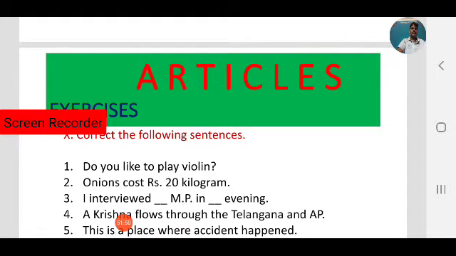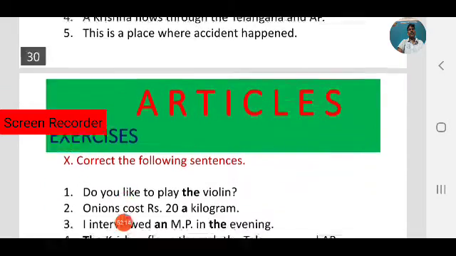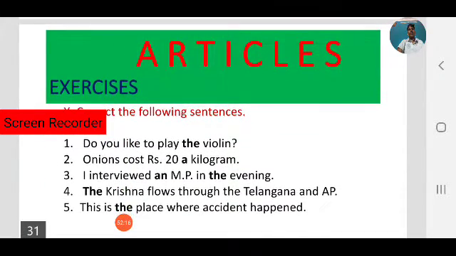Here, check your answers. Very simple, what we have discussed in the last two sessions, and we also discussed some aspects in this session. Do you like to play violin? What's the correct one? Do you like to play the violin? Why should we use the? Because before musical instruments we have to use the. Keep in mind, that is one rule. Do you like to play the violin?